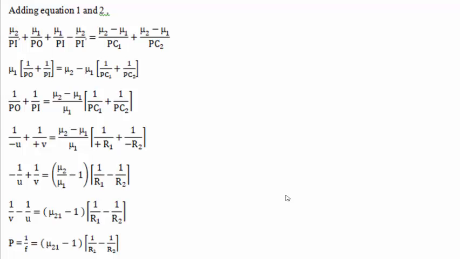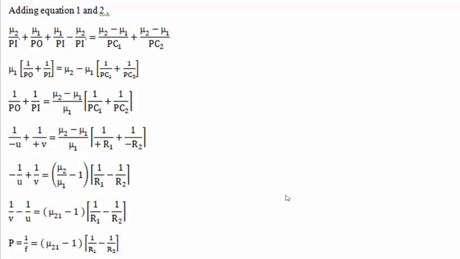Take this ν1 from the left hand side to the right hand side. Then you get 1/PO plus 1/PI equals (ν2 minus ν1)/ν1 (1/PC1 plus 1/PC2),